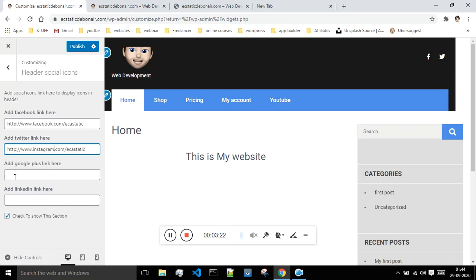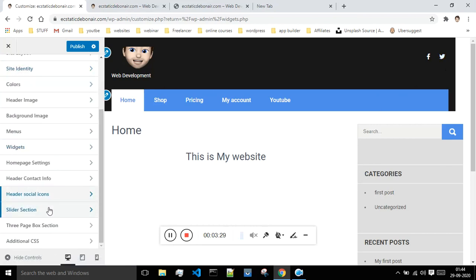They have not provided a separate option for Instagram and all. I don't know for what reason, but you can give it, and it will show the logo of Twitter, by the way. Okay, and next is the sidebar section.